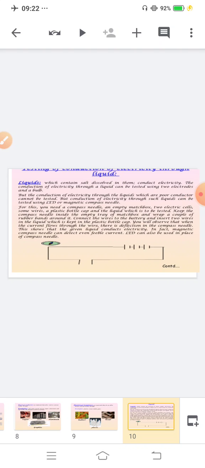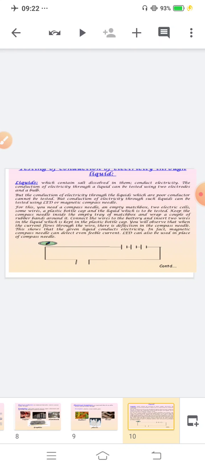So in fact, a magnetic compass needle can deflect even with a feeble current. An LED can also be used in the place of a compass needle.